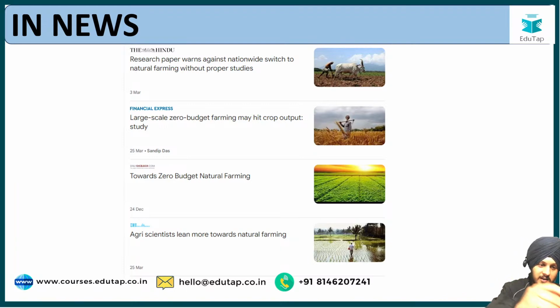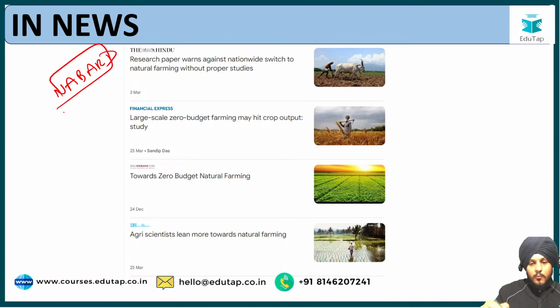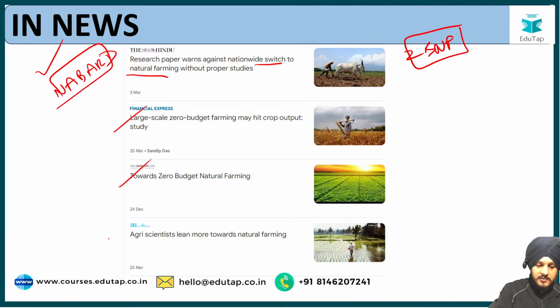because recently NABARD had published a research paper that warned against the switch to natural farming. It means the research paper talked about the complete switch to natural farming at this point of time, and we are going to see why NABARD said so, what was the reason behind that, what are the issues that NABARD has raised with respect to natural farming and zero budget natural farming. And there were also different articles related to it.